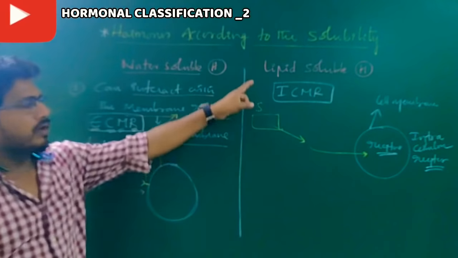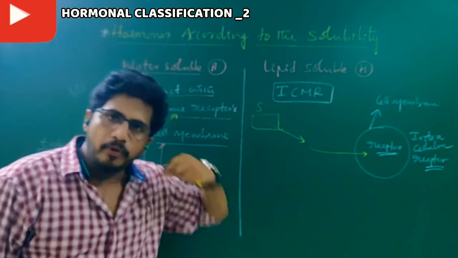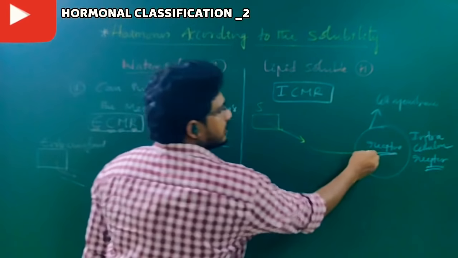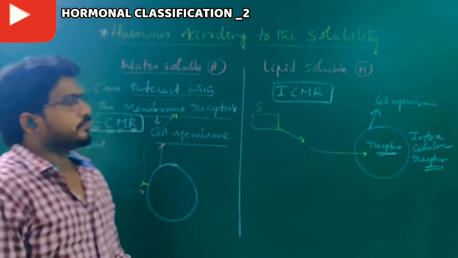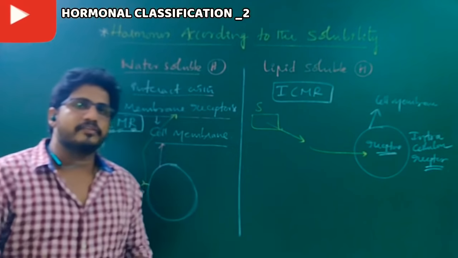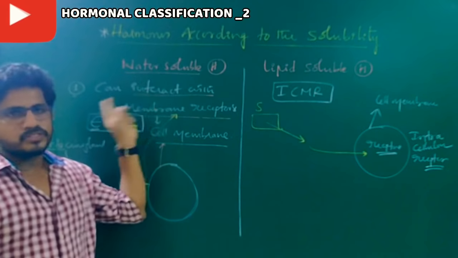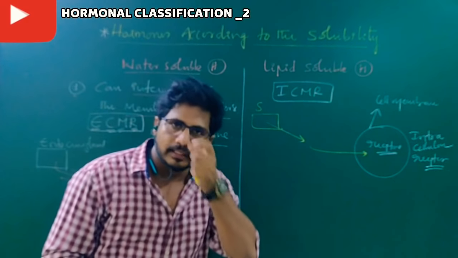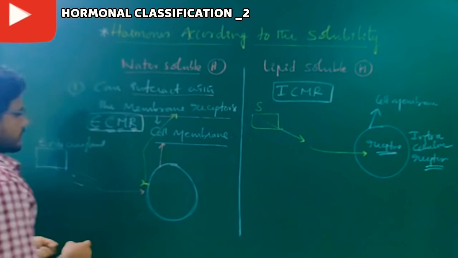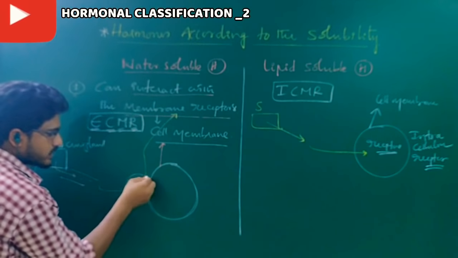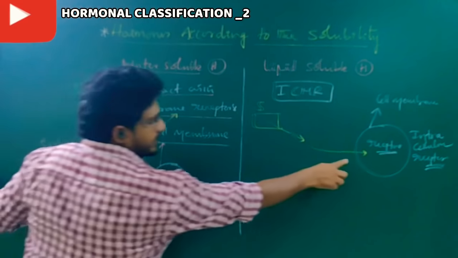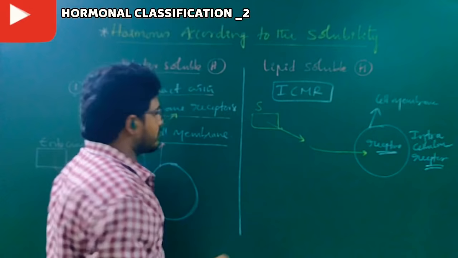So lipid soluble hormones are able to get inside the cell and they interact with the inside cell receptors, but water soluble hormones interact with the outside cell receptors. This is a very fundamental difference between the hormones that are soluble in water and the hormones that are soluble in lipid, or steroidal hormones. So external receptors and hormone can react here, but here no external receptor is involved.